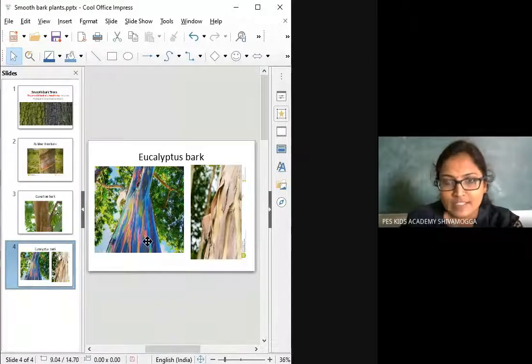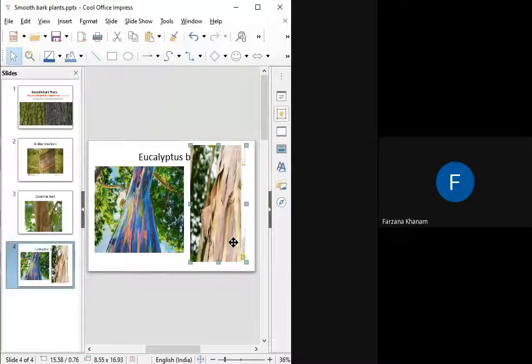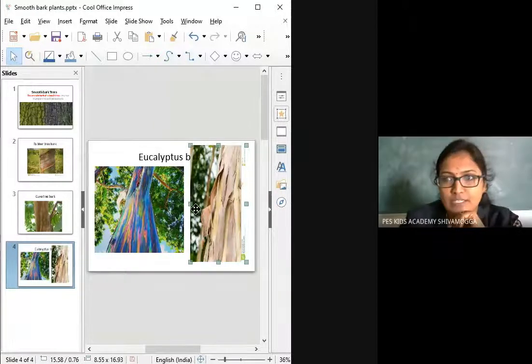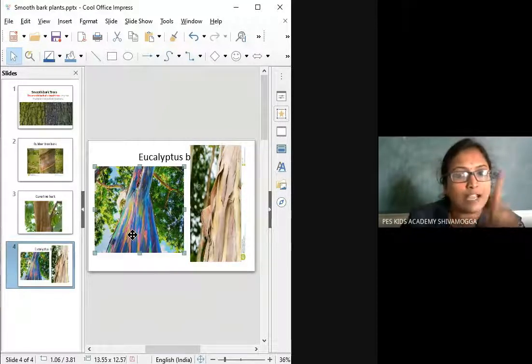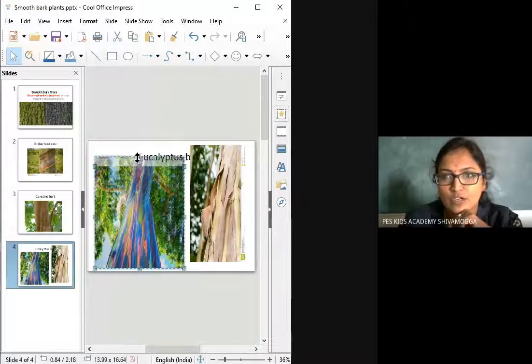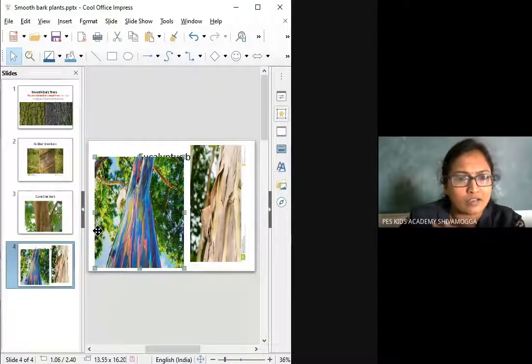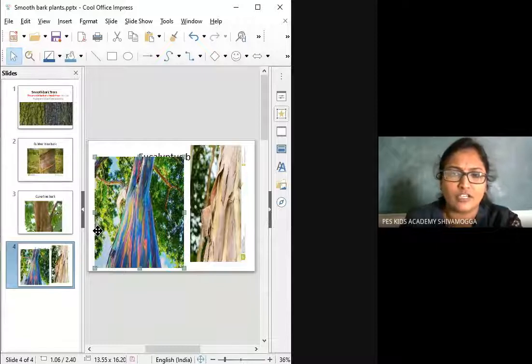The eucalyptus plant you can see in rainbow colors also. This one you may not know, so I'm going to enlarge that. You can see this type of bark. Ma'am, the color is too nice. In some forests you can see rainbow colored eucalyptus bark trees. See how beautifully it looks. Observe it very carefully. You can see all 7 colors on the bark. It looks very beautiful, right?